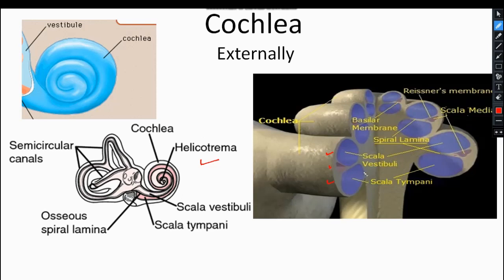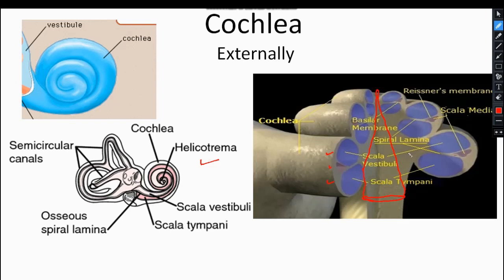Now you know very well what the modiolus is. I am drawing the modiolus. This is the modiolus, here is the apex of the modiolus, and this is the base of the modiolus. Clear?